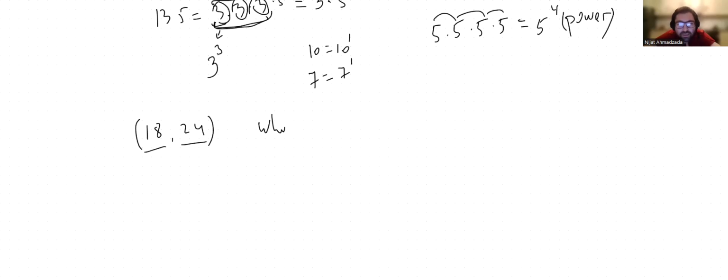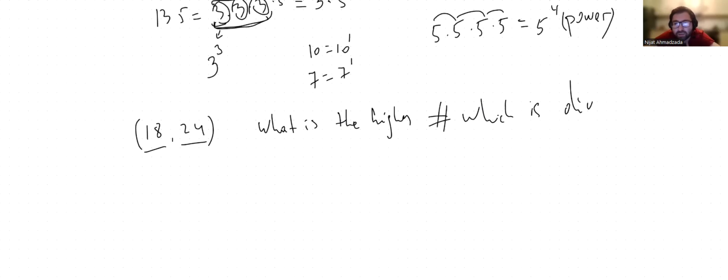what is the highest number which divides, I'm sorry, can you tell me what is the highest number which divides 24 and 18? So that was Nick's question.